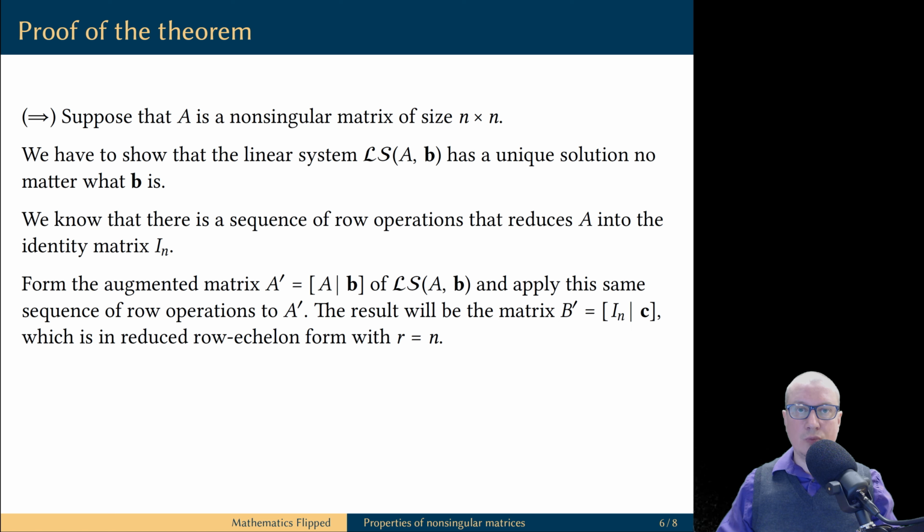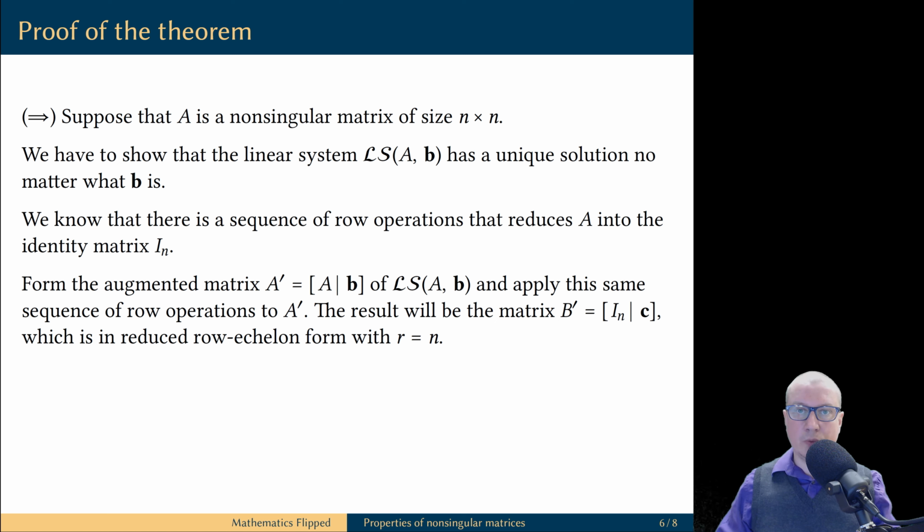But this means there is no more room for leading ones in the augmented matrix, because a matrix with n rows cannot have more than n leading ones. What this shows is that all the leading ones in the reduced row echelon form of the augmented matrix are already contained within the first n columns, which correspond to the coefficient matrix. This means that the reduced row echelon form of the augmented matrix of this linear system is the identity matrix, which is the reduced row echelon form of the coefficient matrix, plus an extra column.